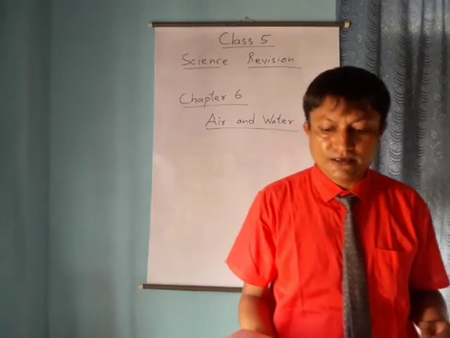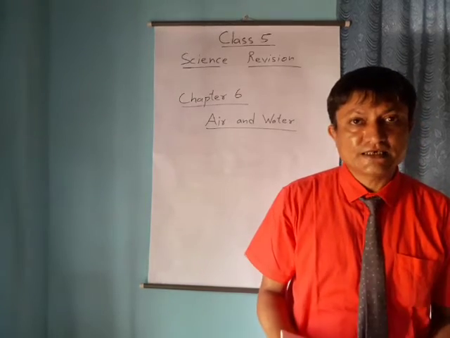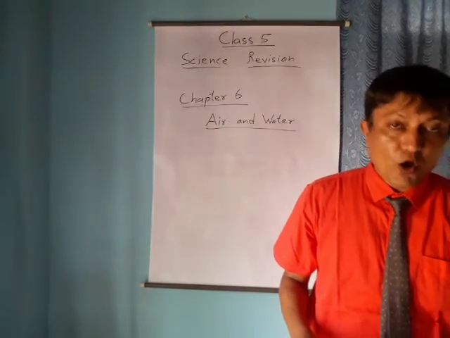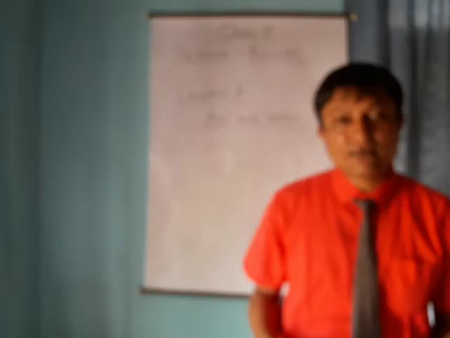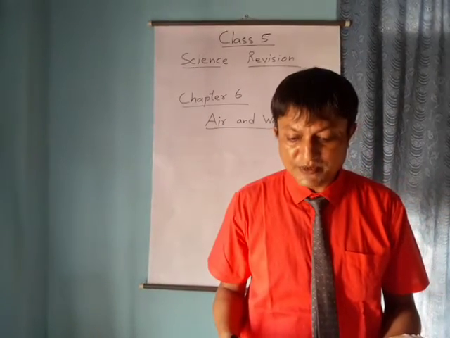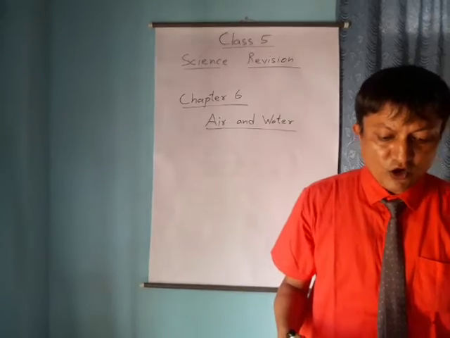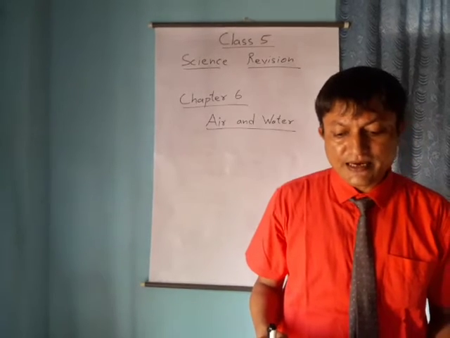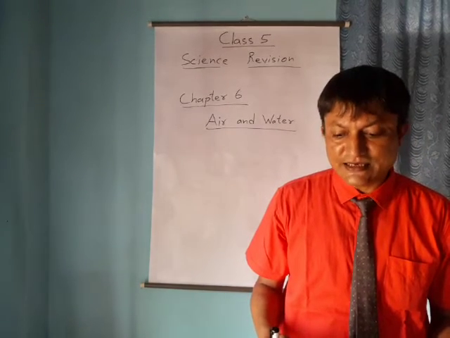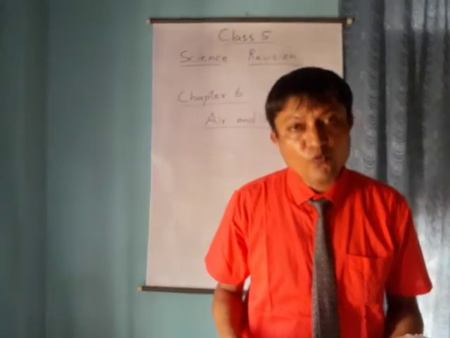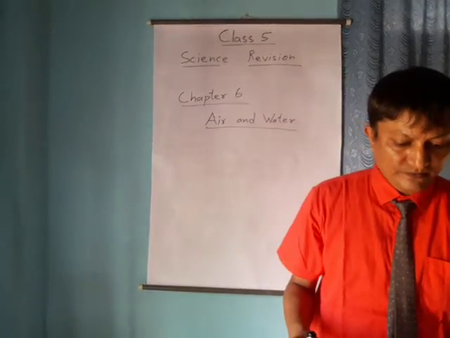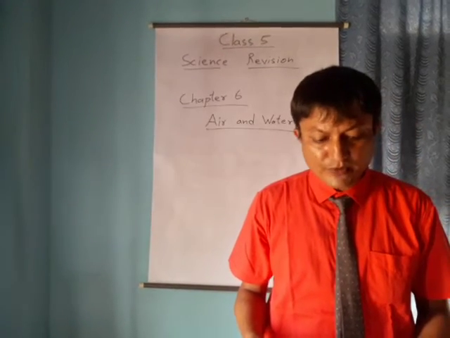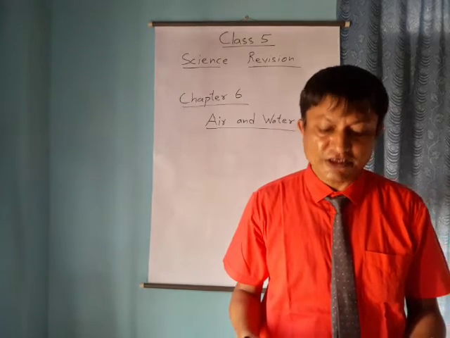Now, components of air. Air is a mixture of various gases. These gases are useful for both plants and animals. Oxygen, nitrogen and carbon dioxide are the main gases present in the air. The percentage of these gases is: oxygen 21%, nitrogen 78%, and carbon dioxide and other gases 1%, out of 100. Oxygen is the most important gas for living beings; both plants and animals use atmospheric oxygen in the process of respiration.